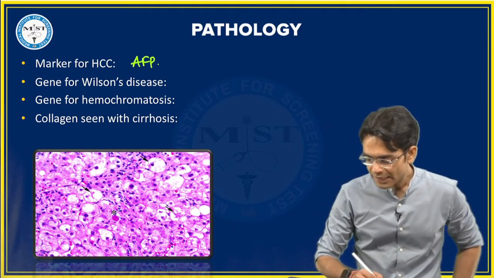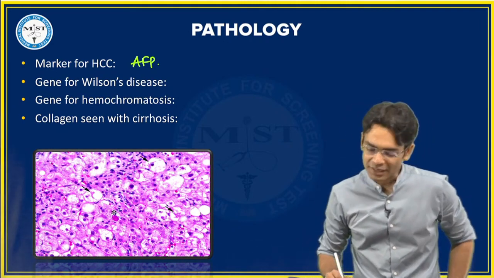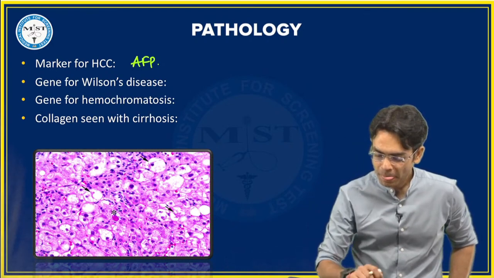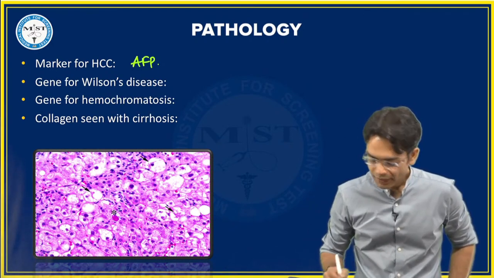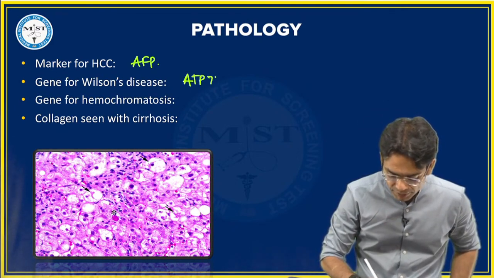You are right, guys. The gene for Wilson's disease is, yes, it is AFP. You are right. बेटा AFP नहीं है ये, you are right Ritika, it is the ATP7B gene.